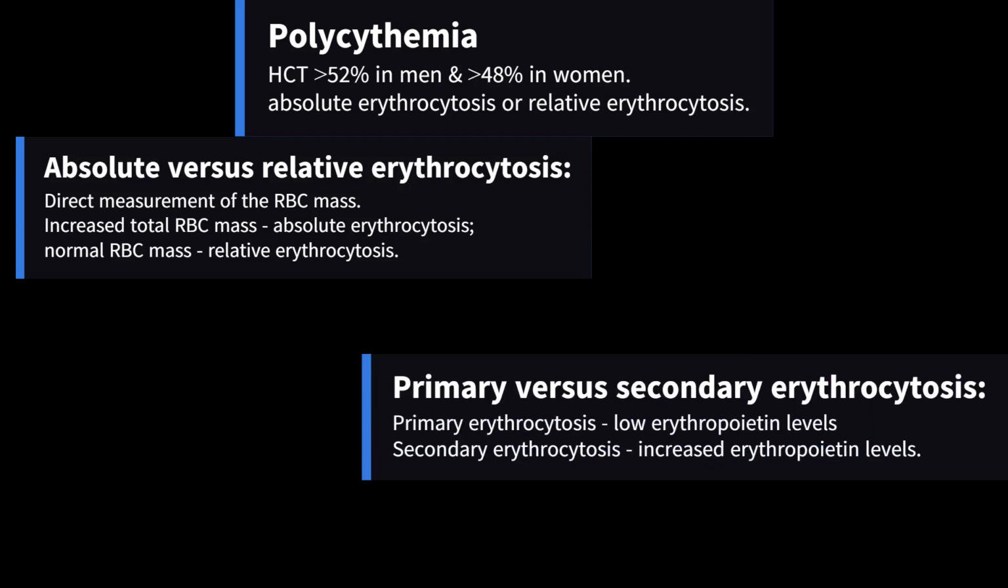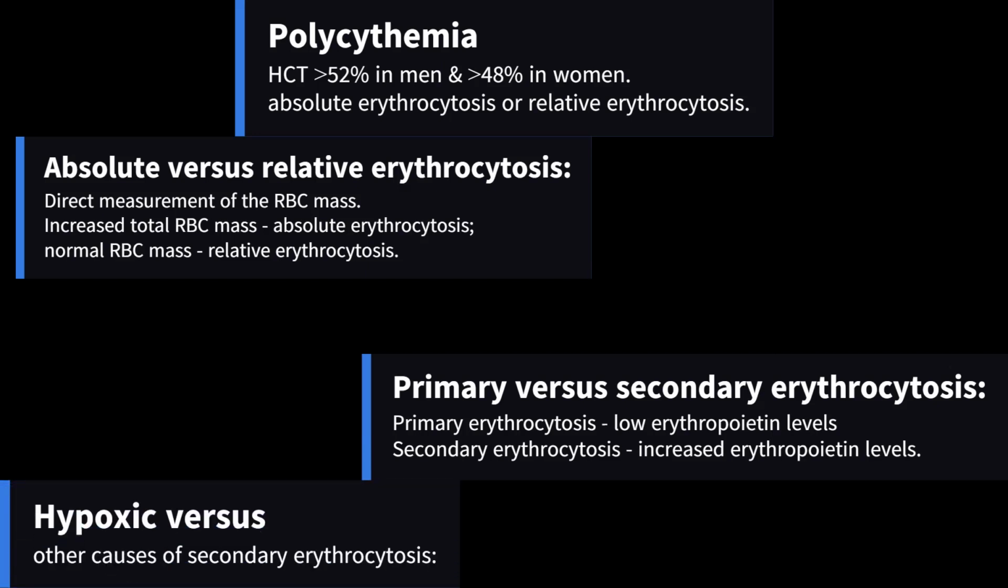2. Primary versus secondary erythrocytosis. Serum erythropoietin levels can be used to differentiate primary from secondary erythrocytosis. Primary erythrocytosis is associated with low erythropoietin levels and is caused by myeloproliferative disorders such as polycythemia vera. Secondary erythrocytosis is characterized by increased erythropoietin levels due to chronic hypoxia from high altitudes, smoking, or chronic obstructive pulmonary disease, or abnormal secretion by neoplastic or otherwise diseased tissues.